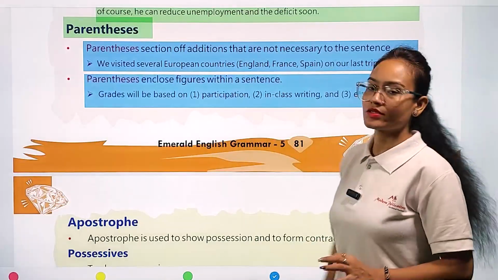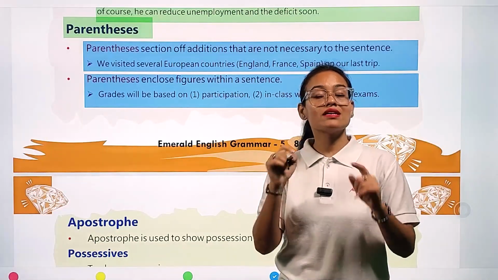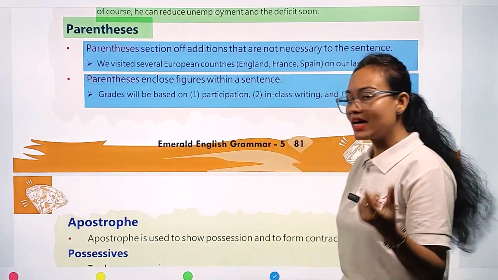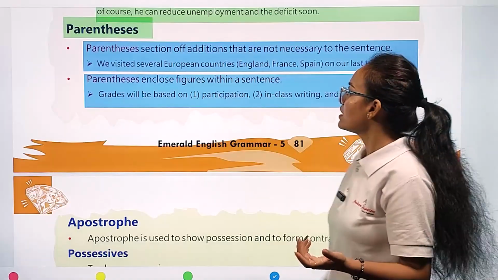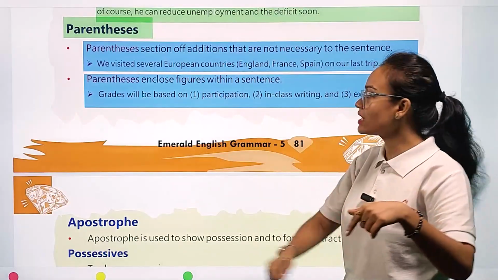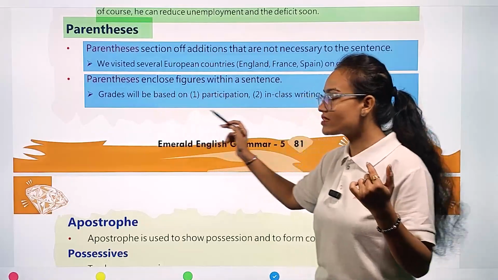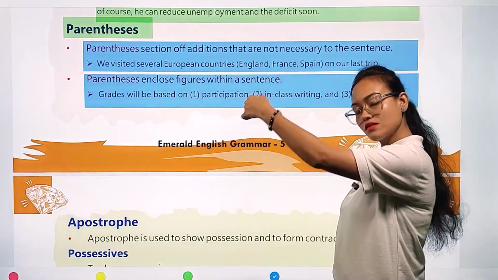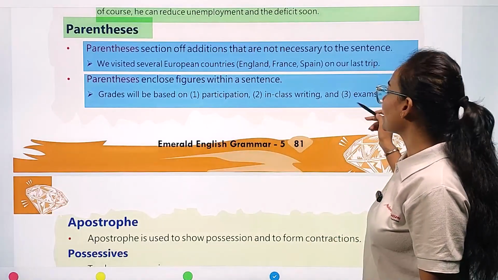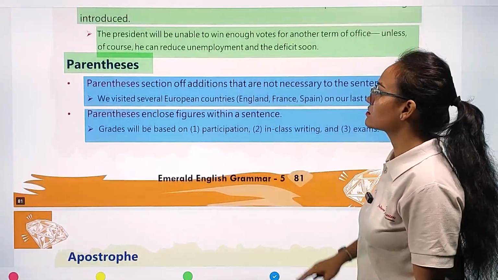My dear friend, the parenthesis punctuation mark can be written in the sentence with the help of brackets, an opening bracket and a closing bracket. For example, you can see: grades will be based on (1) participation, (2) in-class writing and (3) exams. So within the sentence we can use this parenthesis punctuation mark. I hope the concept of parenthesis is clear to you all.